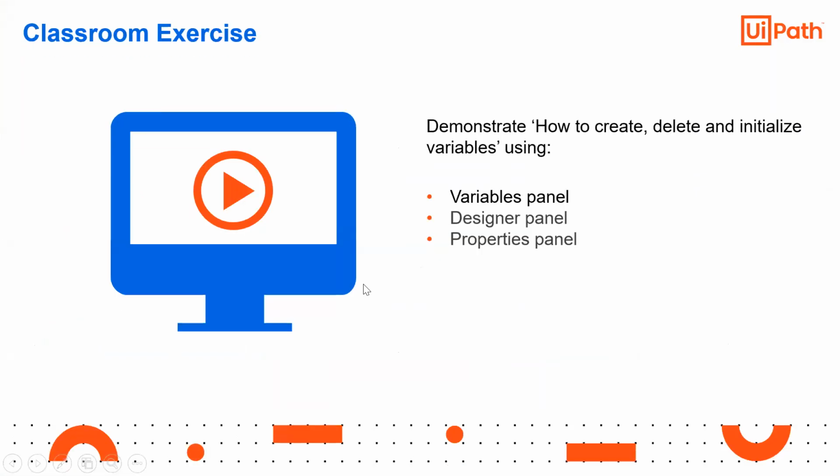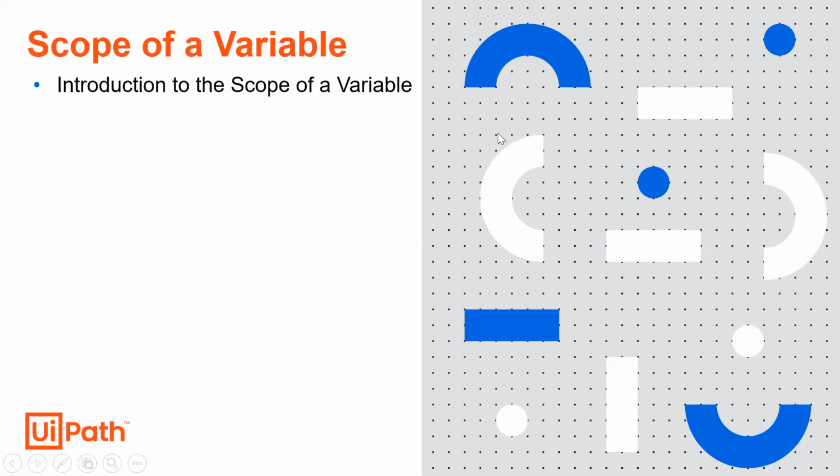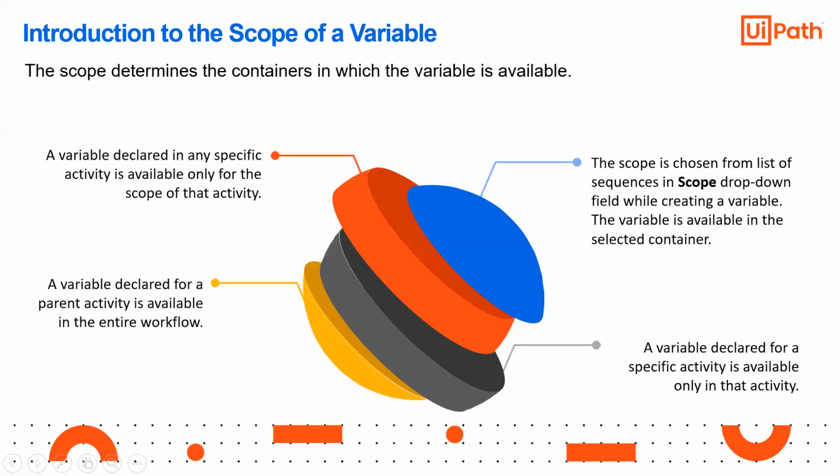Similarly, we have this PowerPoint on variables, which demonstrates how to create, delete, initialize a variable. This you have already done. So, scope. The scope determines the container in which the variable is available. A variable declared in a specific activity is available only for the scope of that activity, right? The scope is chosen from the list of sequences in the scope drop down menu in the variable.